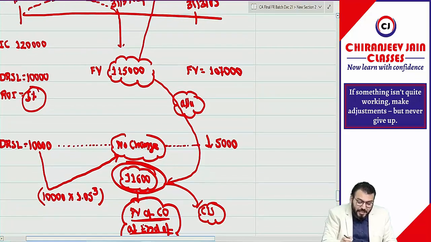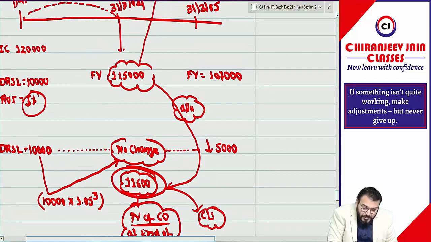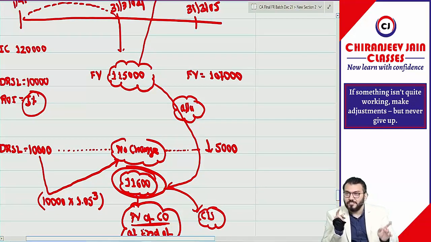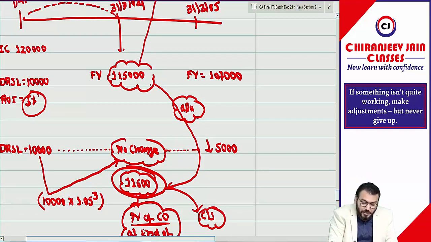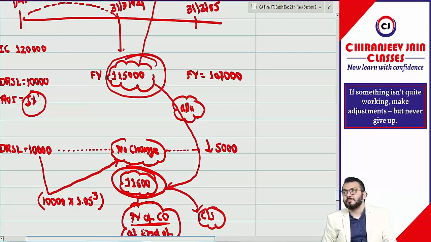So can I say 1,15,000 is after deducting 11,600? One second, just try to understand whatever I am saying. If 1,15,000 is after deducting 11,600, my question to you all, is this fair value or fair value less cost to sell? Fair value less cost to sell, and this is the concept.